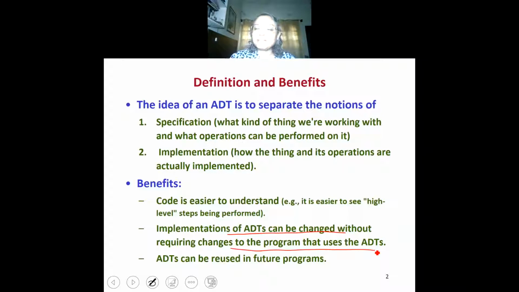Now, if the implementation is changed so that the polynomial is now implemented using a linked list or a sorted array, it does not change the way the application programmer calls these functions. So the implementation and use are separated out.